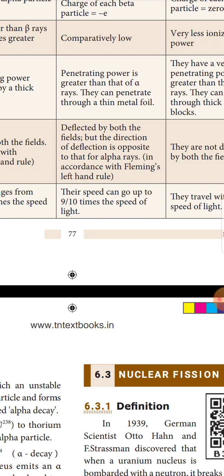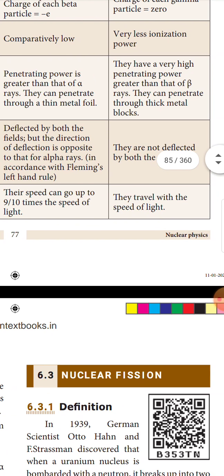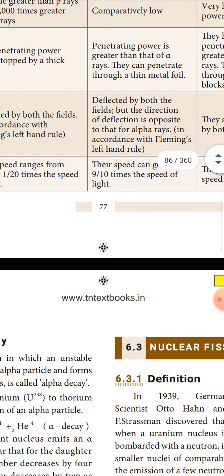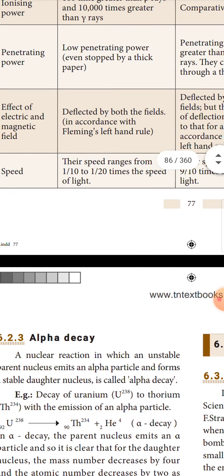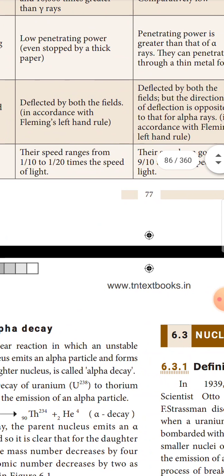Gamma rays travel with the speed of light. So this is the speed of alpha, beta and gamma.